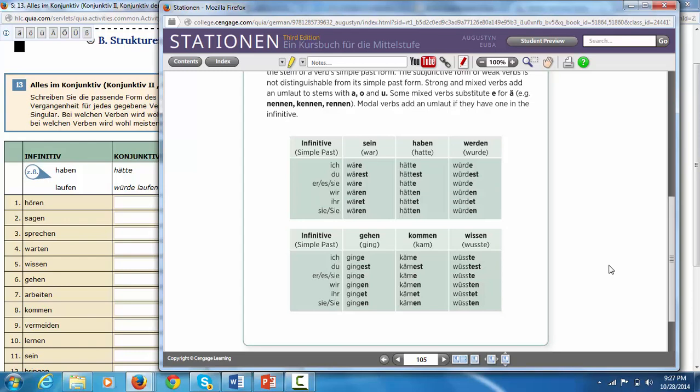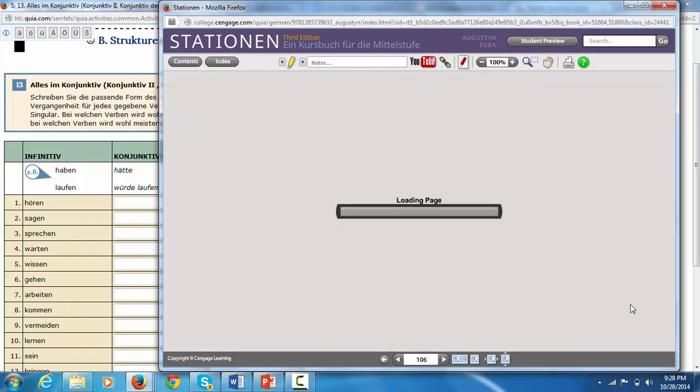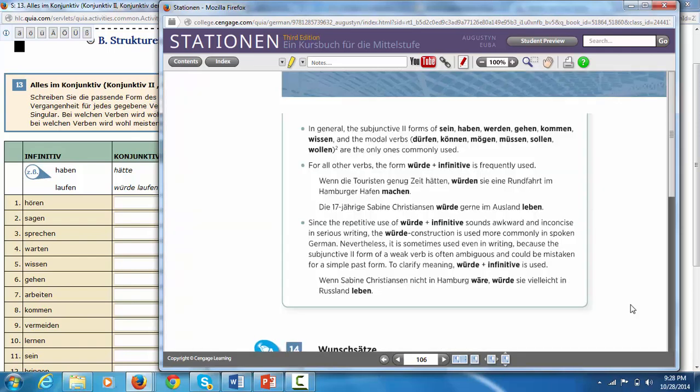If you've become comfortable with the simple past or the imperfect form, basically all we're doing is adding a couple of umlauts and then an ending, just as we would in the imperfect. Except for, of course, the verb gehen: ginge, gingest, ginge, gingen, ginget, gingen. These carry over to the next page here, 106, which would be 117 of your ebook.